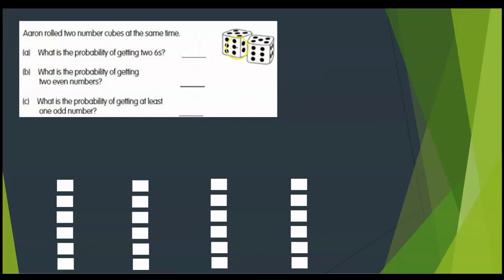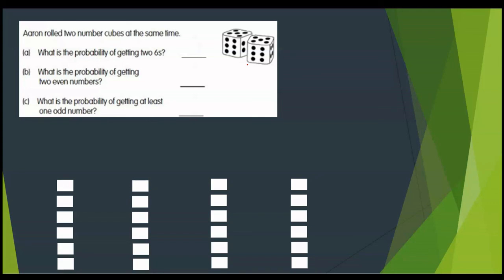But here, if we play with 2 dice at the same time, what is the probability of getting 2 sixes? First, we said we have to find the total number of outcomes. If I have 1 dice, then the total number of outcomes will be 6. But what if I have 2 dice?